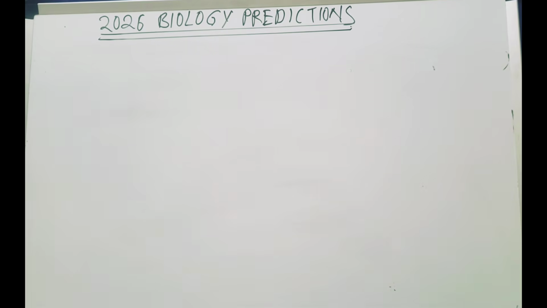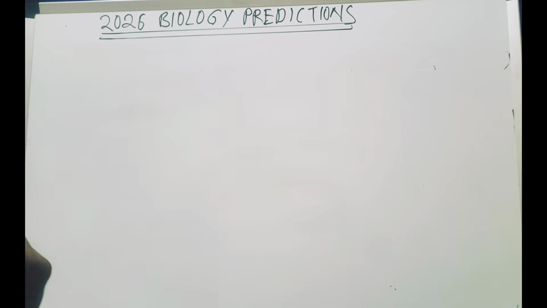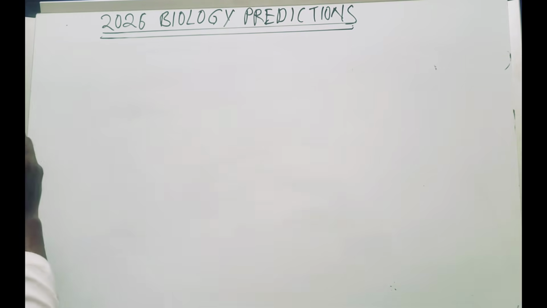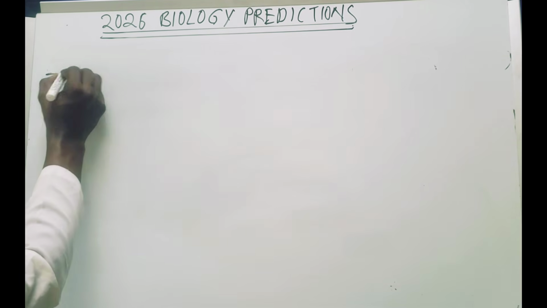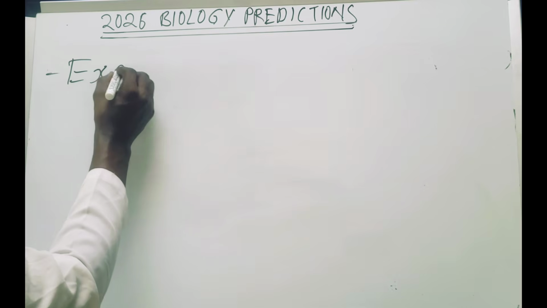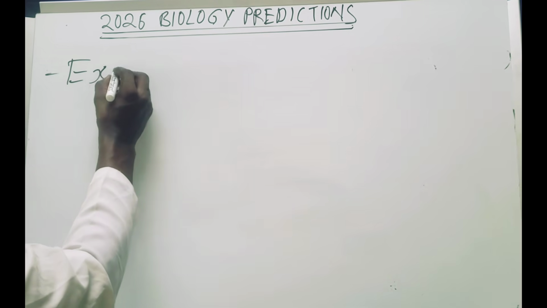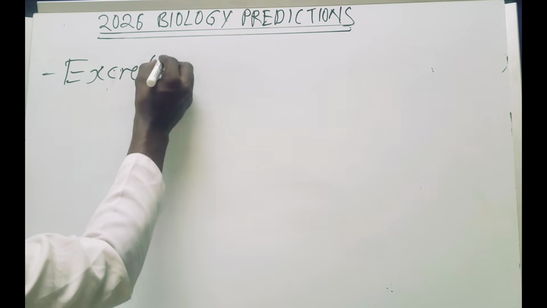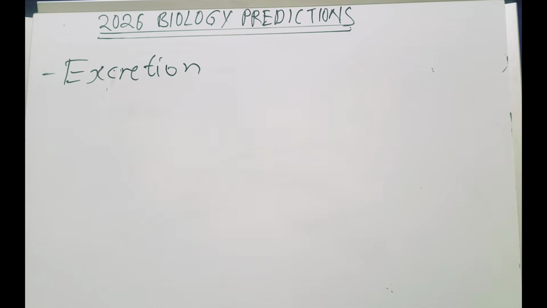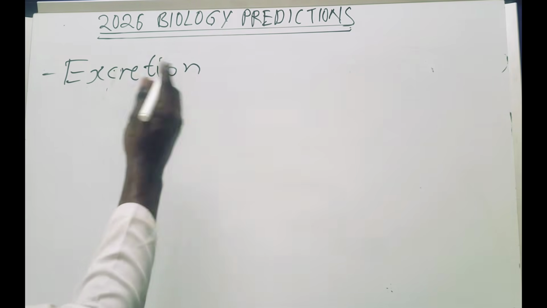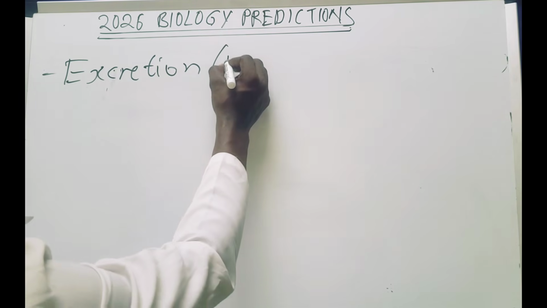The next topic that you should look at, I promise you it's going to come, is excretion. Know what excretion is. And under excretion, what is important is to know the kidney.